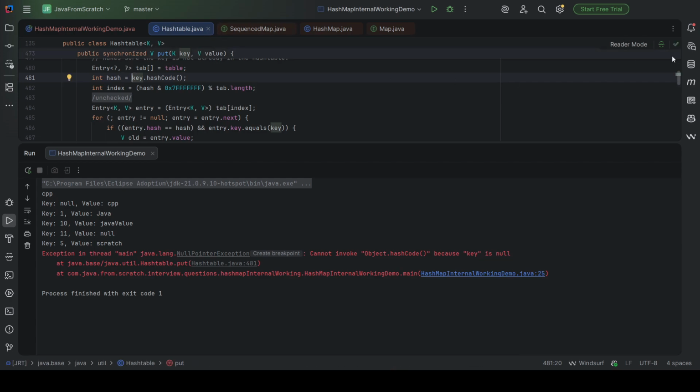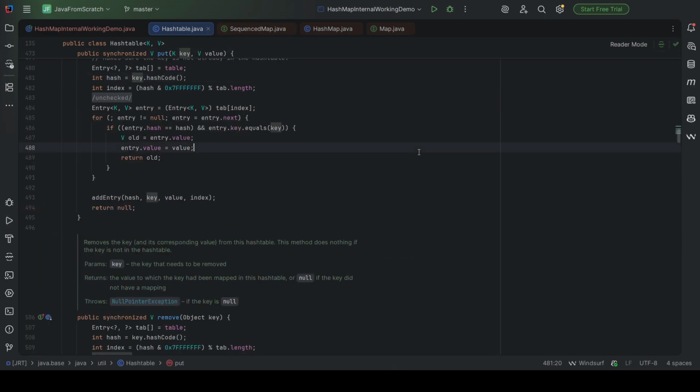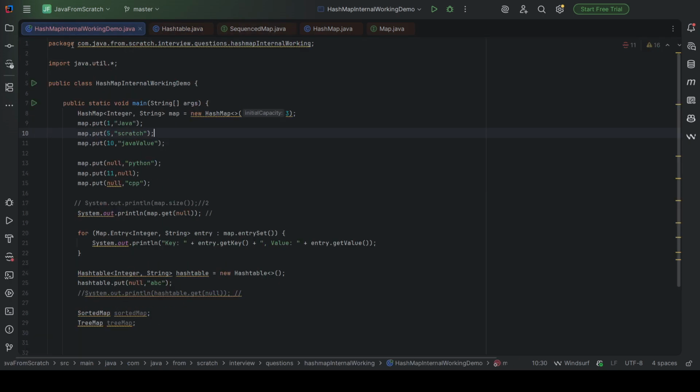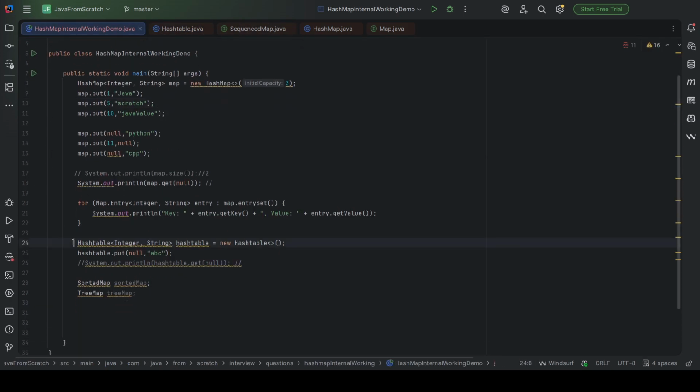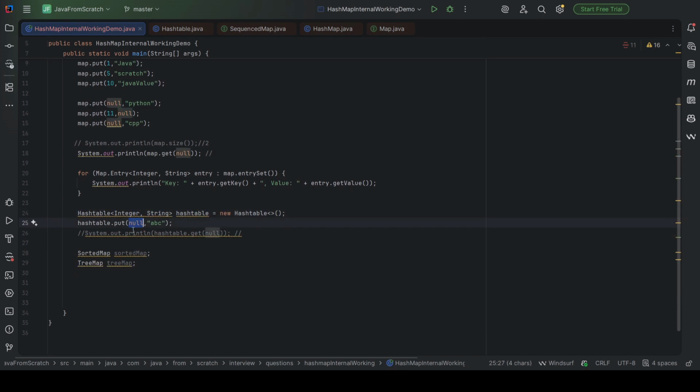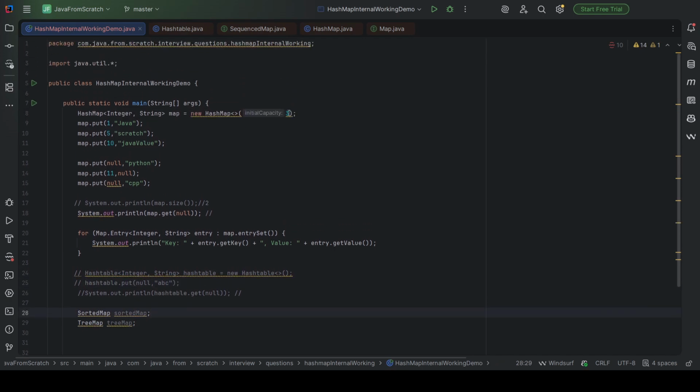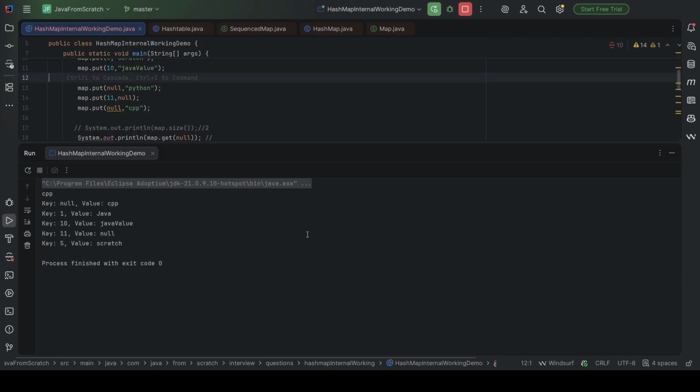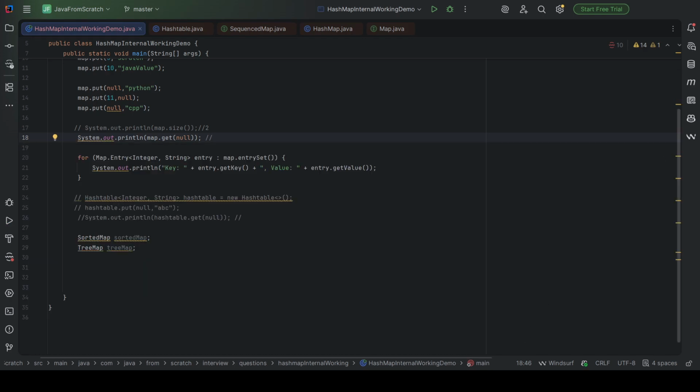This error is something different. It is related to Hashtable. I will explain what that error is. It is coming because I am putting a null value in the Hashtable. I will also explain whether HashMap can contain null values: Hashtable cannot contain null values, but HashMap can. Here I have mentioned the initial capacity as 3. If I run this, the program runs perfectly fine.